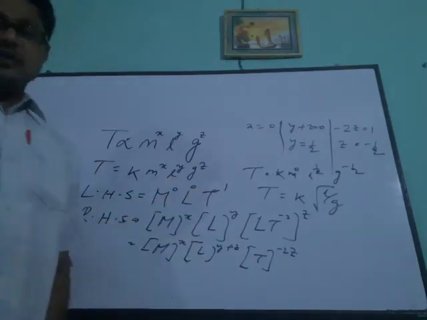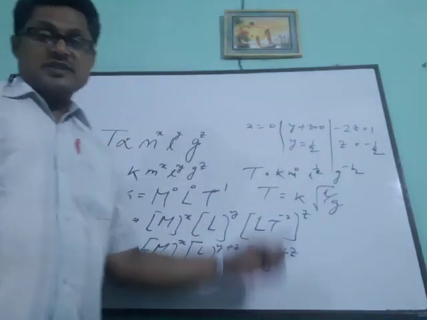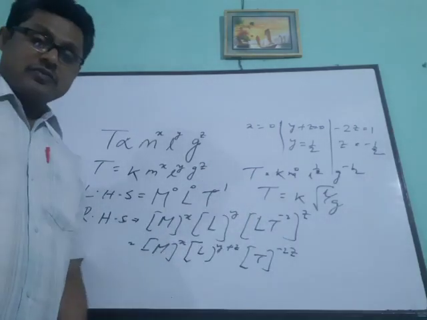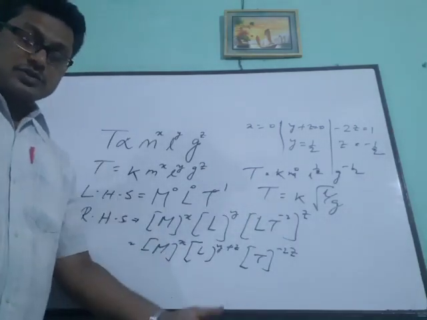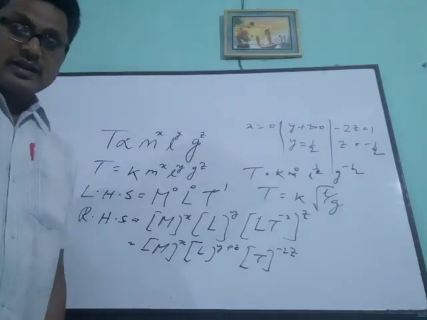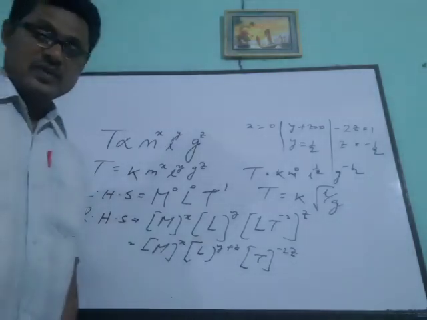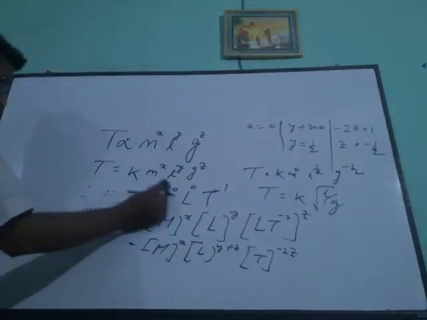So this value of k is equal to 2 pi, which will be proved mathematically afterwards. But this is the way with which we can find out the time period of a simple pendulum by using the dimensional homogeneity principle. Okay. Now one more application.